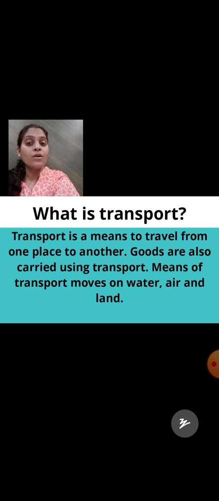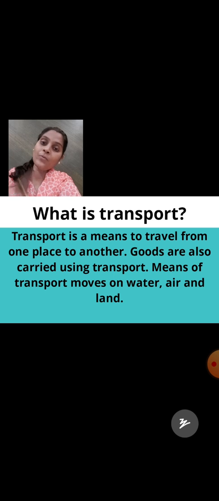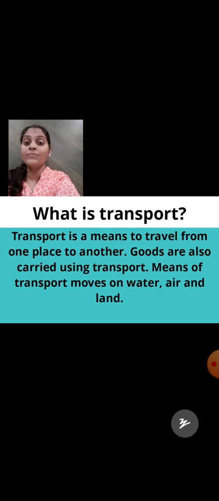Okay. Now what is transport? Transport is a means to travel from one place to another place. Even goods are carried from one place to another place. And what are the main means of transport? Water, air and land. Means of transport to move things or to move people from one place to another are water, air and land.